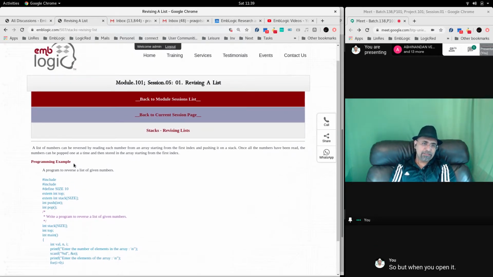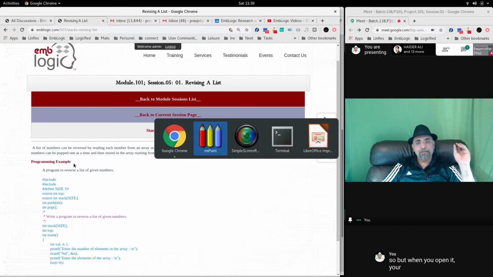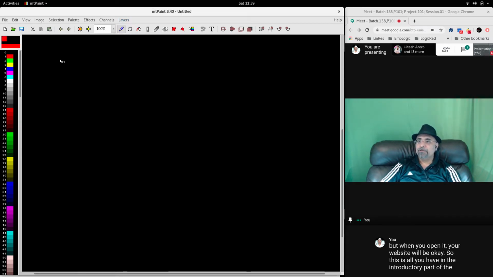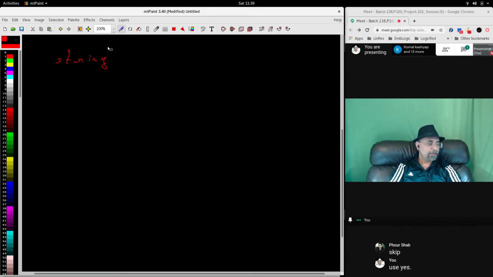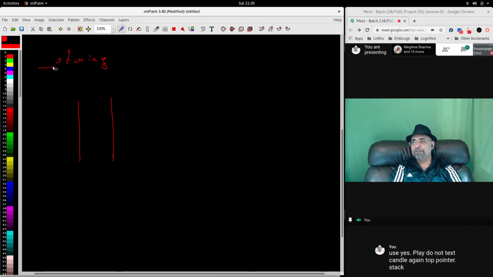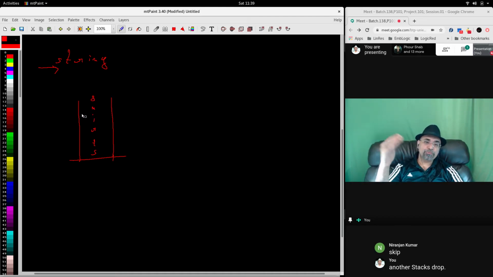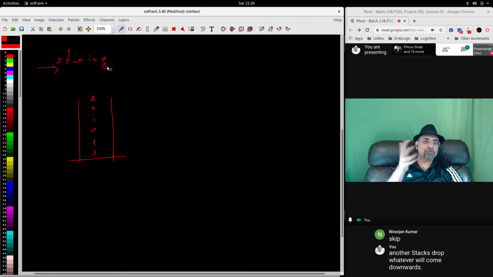How do you reverse a list? Well, suppose you have some string. Now this string you want to store in a stack. So this is your stack, and you move in this direction. So you store data in the stack like this. You keep doing push into the stack until the string is over.